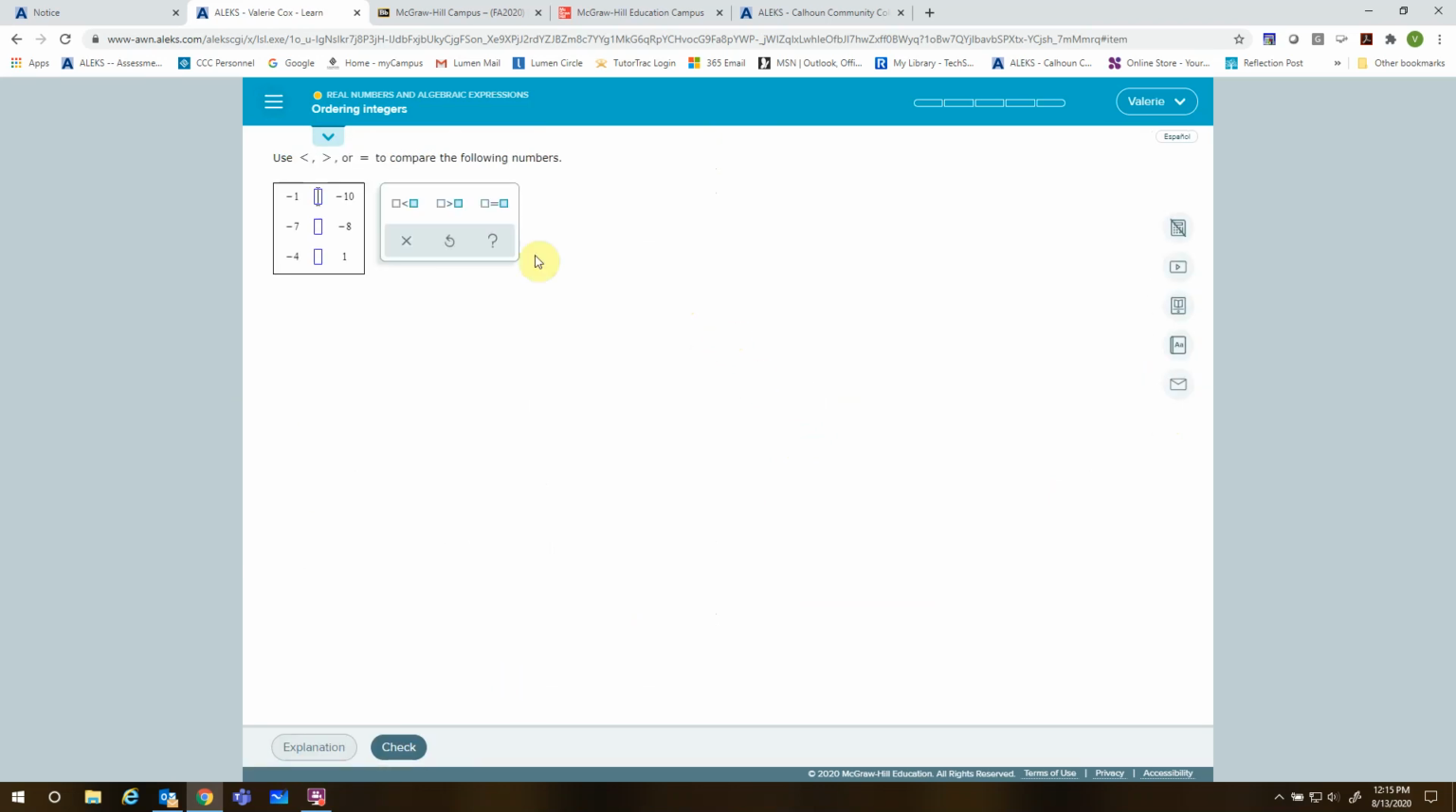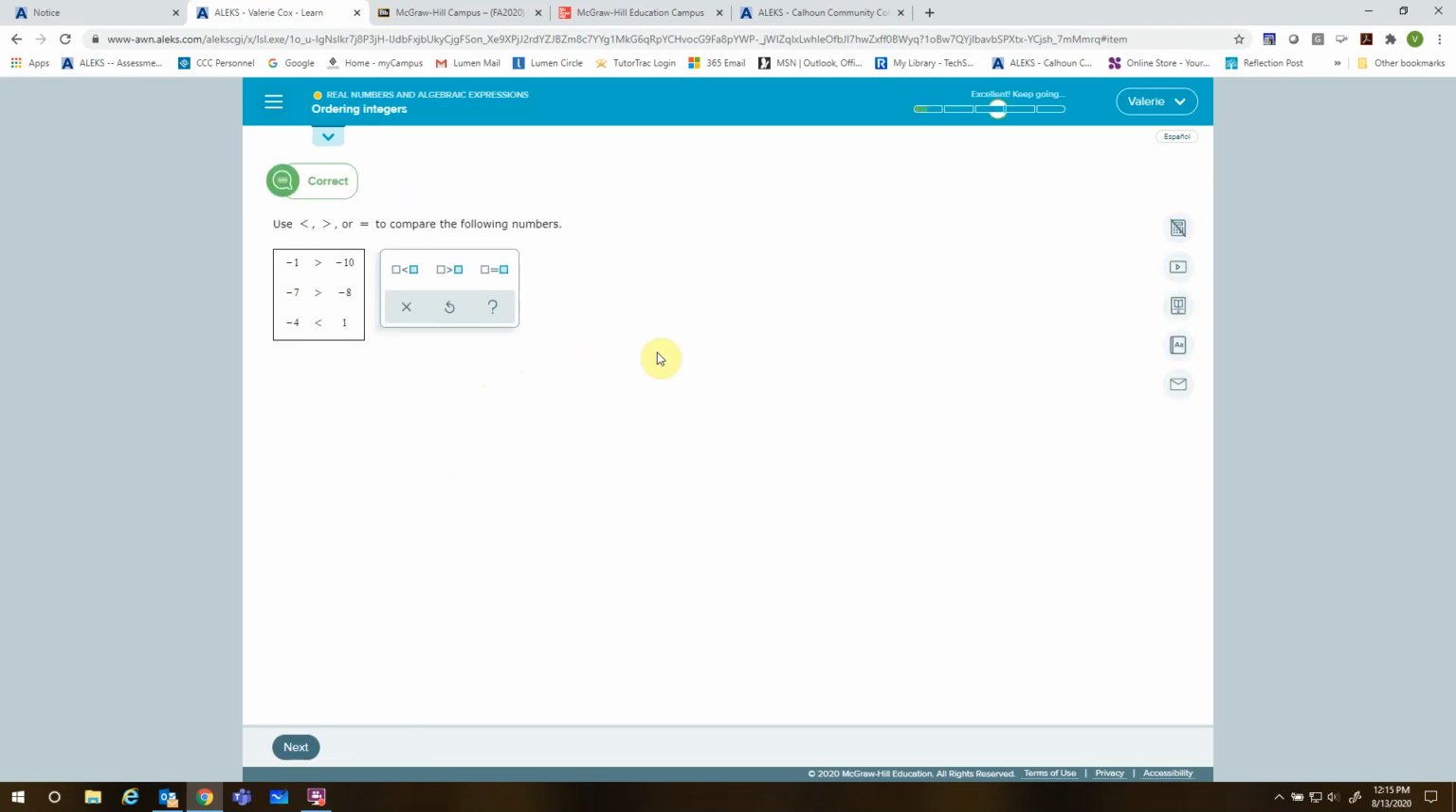And it's going to give me a homework problem. And here it's asking me to order these integers. It was just like that example I just saw. And so is -1 bigger or smaller than -10? I'm going to come over here and choose -1 is larger than -10. For -7, is -7 larger or smaller than -8? Well, -7 is bigger than -8. It's closer to 0. And is -4 larger or smaller than 1? Well, it is smaller because a negative number is always smaller than a positive number. All right, so I'm going to check it. And it tells me I'm correct.